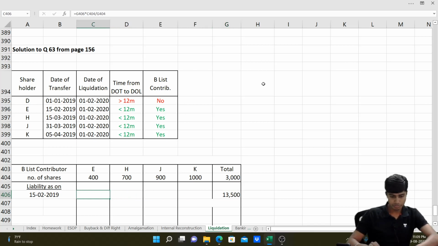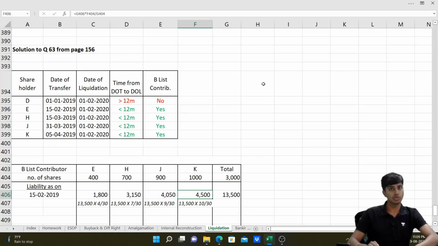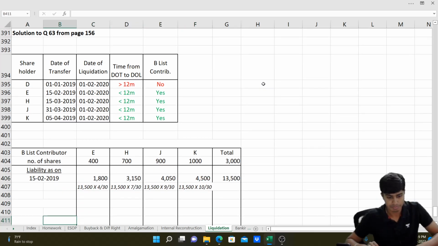So 13,500 into 4 by 30, 13,500 into 7 by 30, 13,500 into 9 by 30, and 13,500 into 10 by 30. That gives 1,800, 3,150, 4,050 and 4,500. I hope you all understood this.